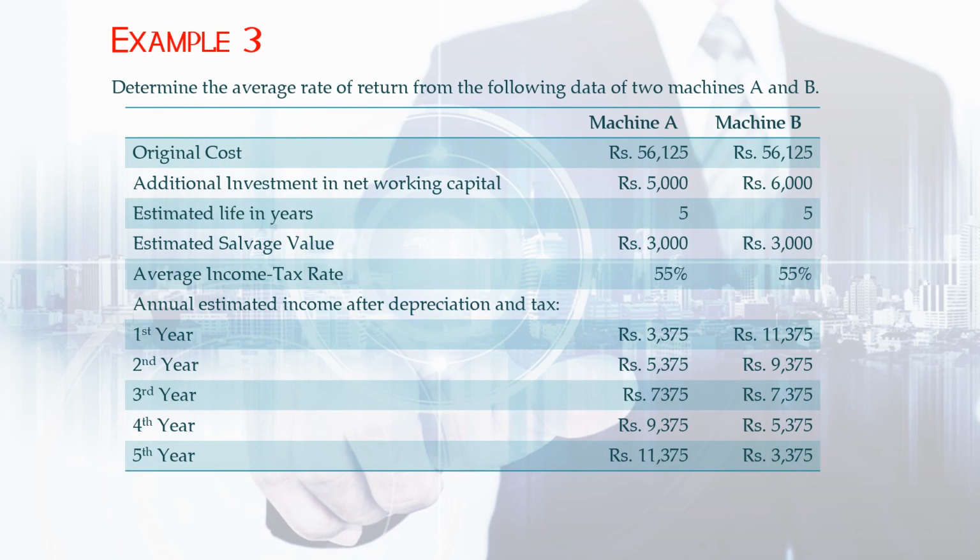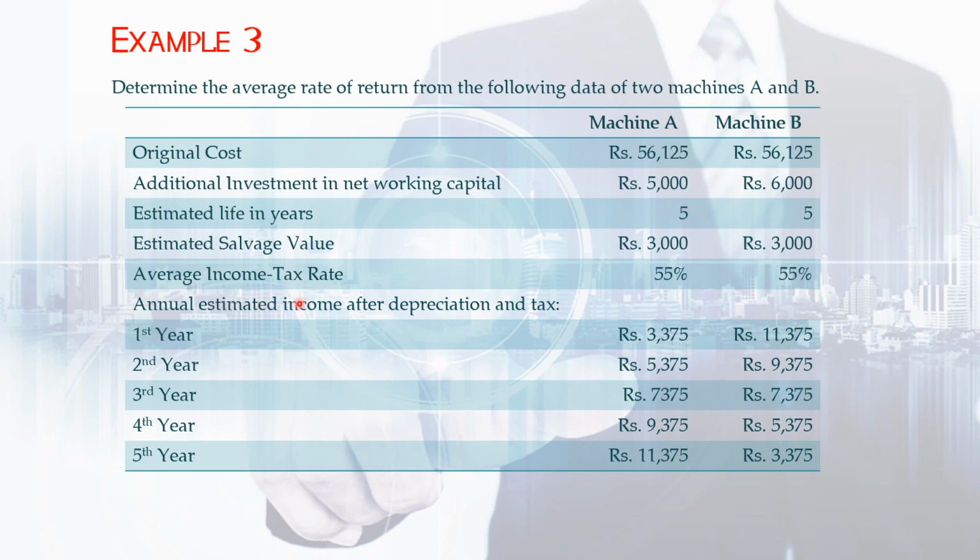So here they have given a table. In the table, the first column is about particulars, the second column is the information about machine A and the third column is about machine B. Original cost is rupees 56,125 for both the machines, and additional investment in net working capital. So here in this problem they have given additional investment in net working capital. That is rupees 5,000 for machine A and rupees 6,000 for machine B. Estimated life is 5 years for both the machines. Estimated salvage value is rupees 3,000 for both the machines.